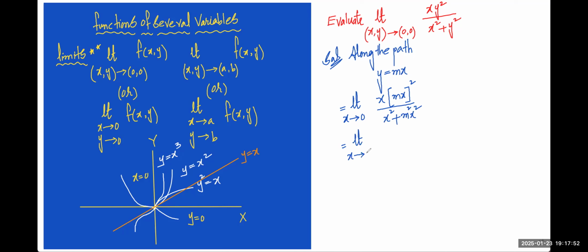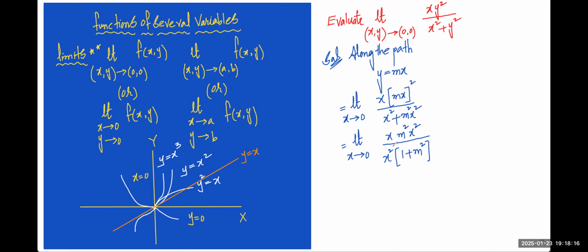If you simplify, we get x into m square x square in the numerator. In the denominator, can we take x square common? Yes, sir. 1 plus m square is left.